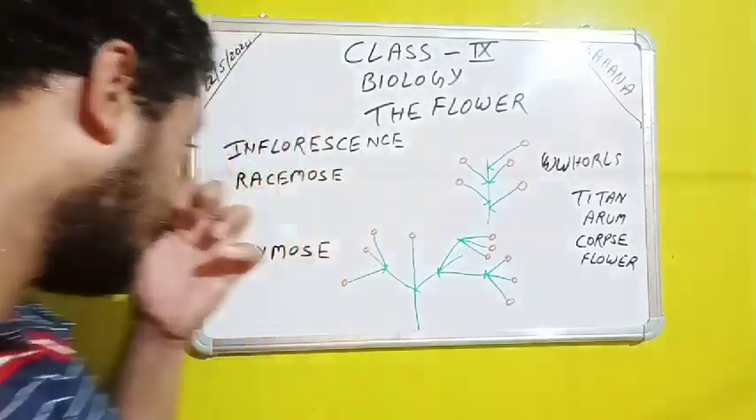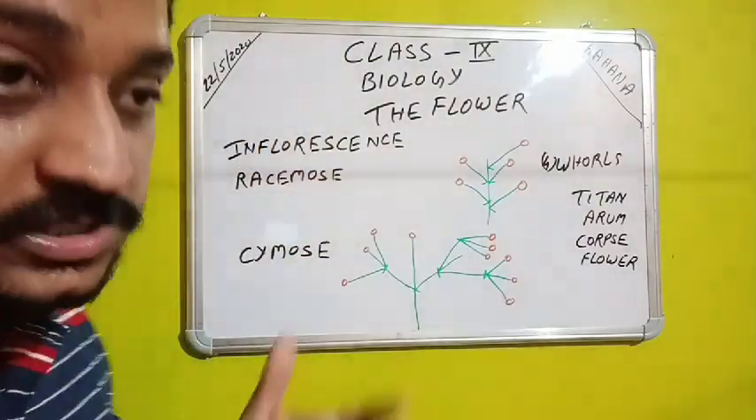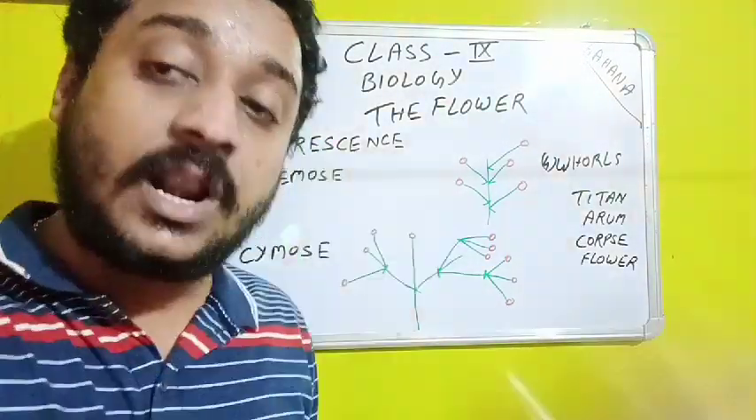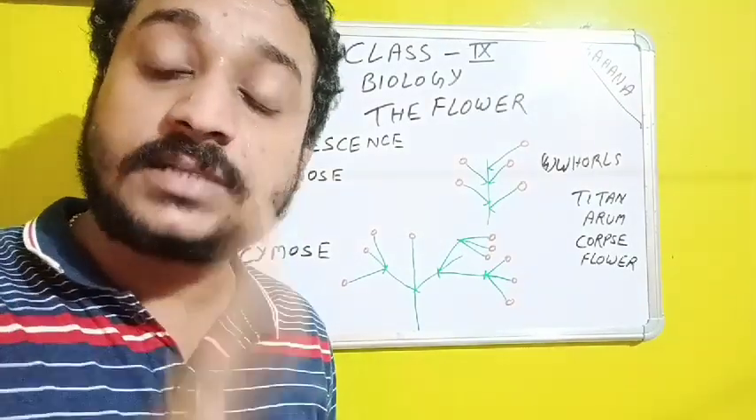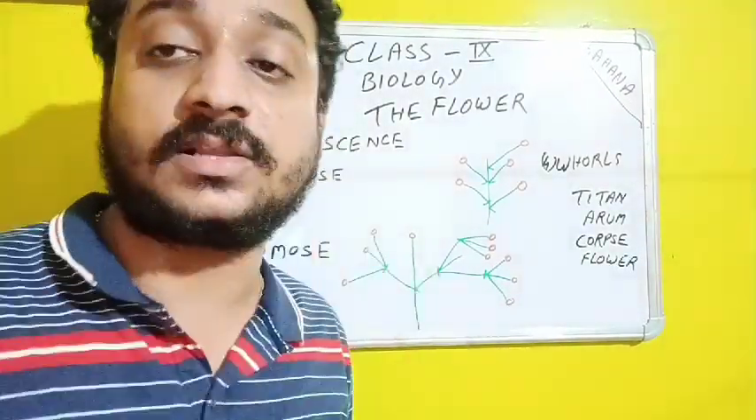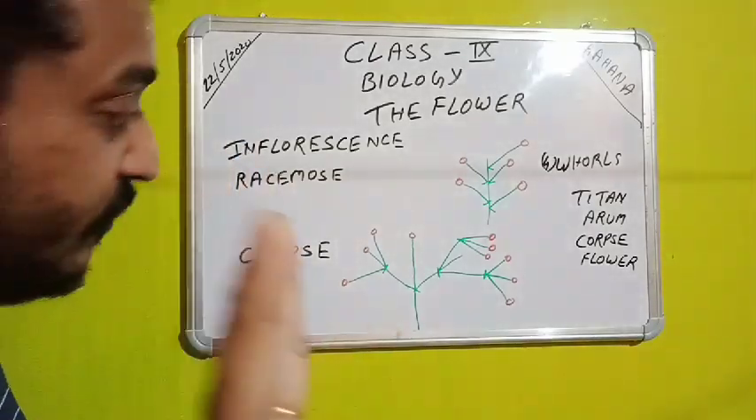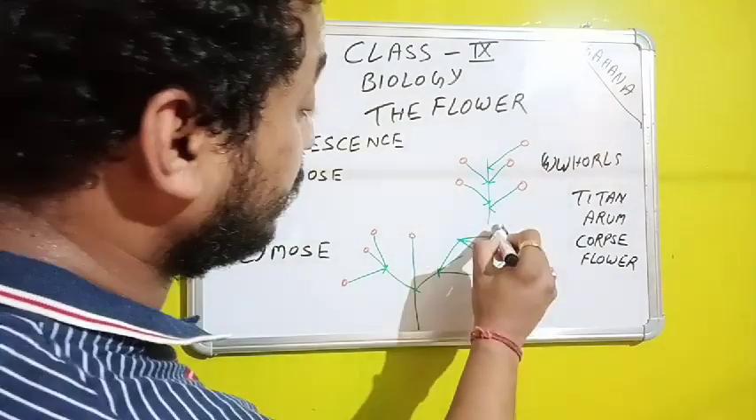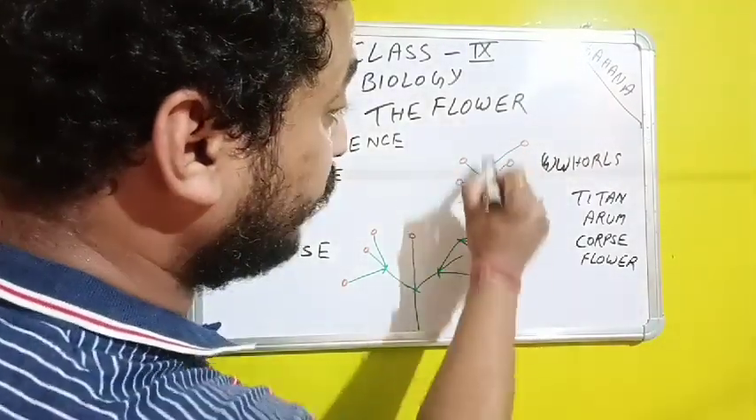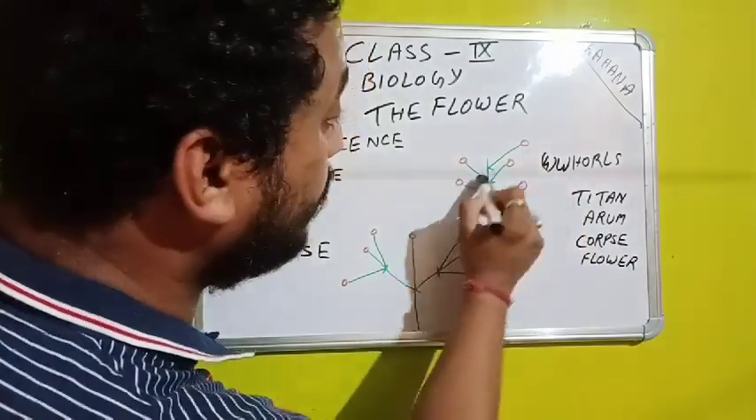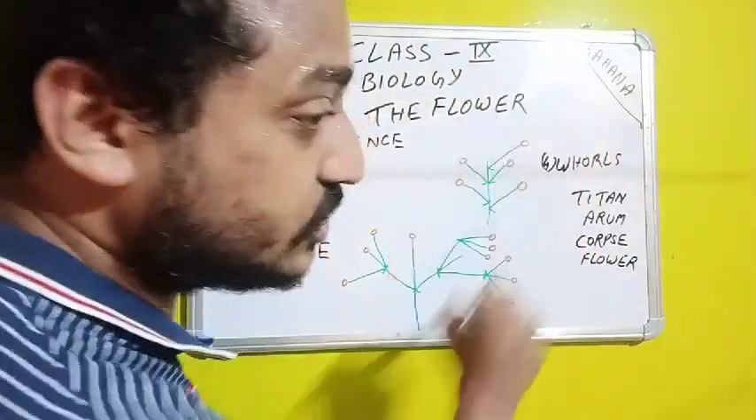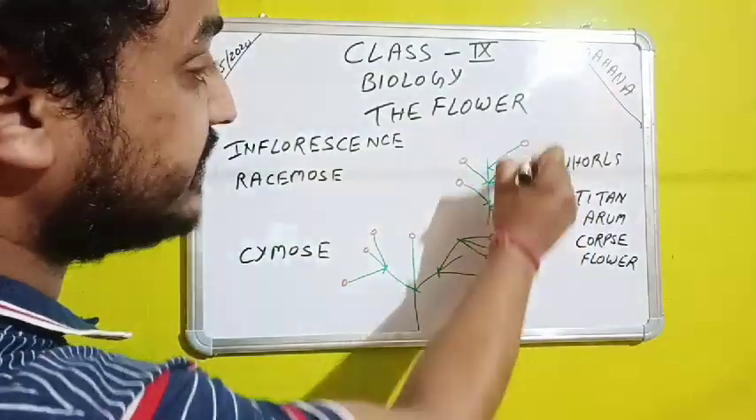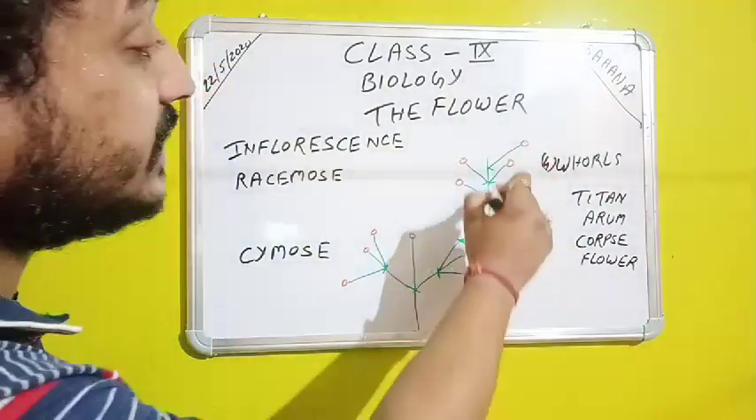Now, apart from this, the next topic is inflorescence, the most awaited topic. Inflorescence means how the flowers are arranged in the floral axis. There are two main kinds of inflorescence, racemose and cymose. In racemose inflorescence, the floral axis is there and the flowers bloom, but it is unbranched. These red circles are the flowers.